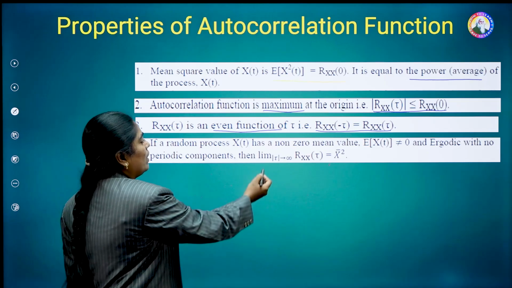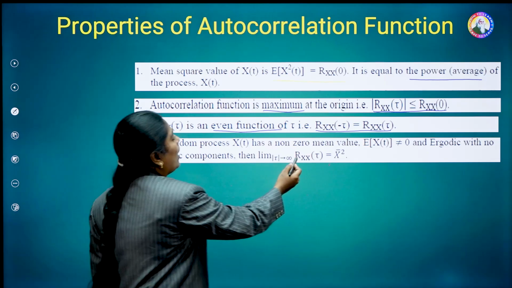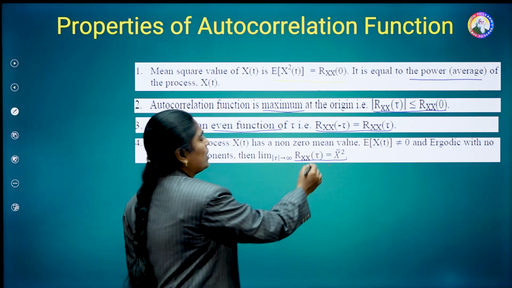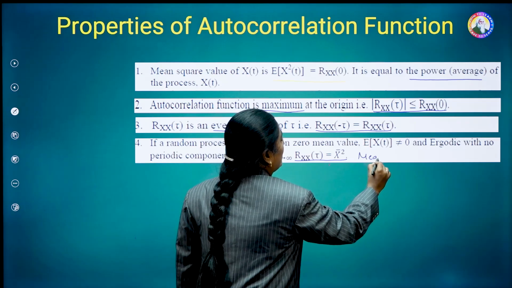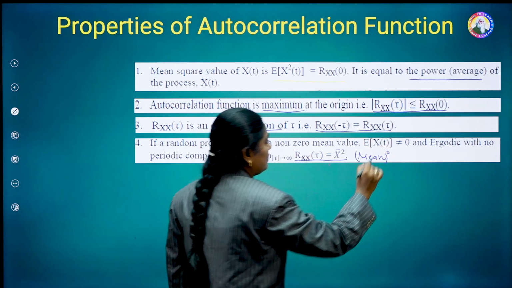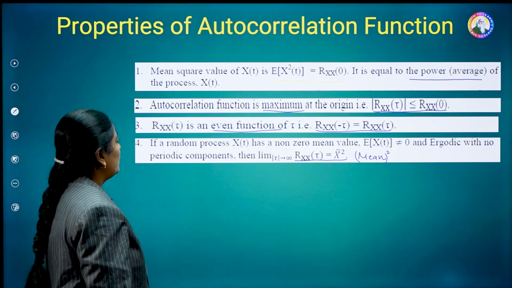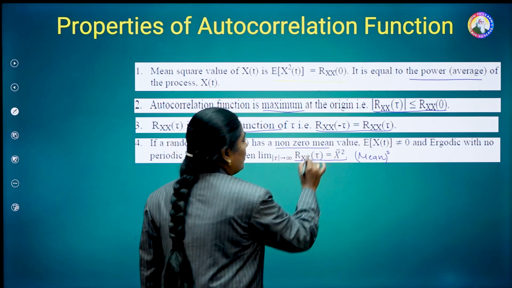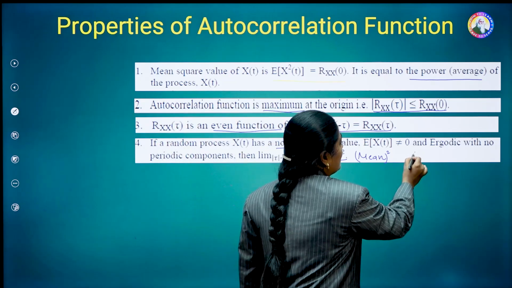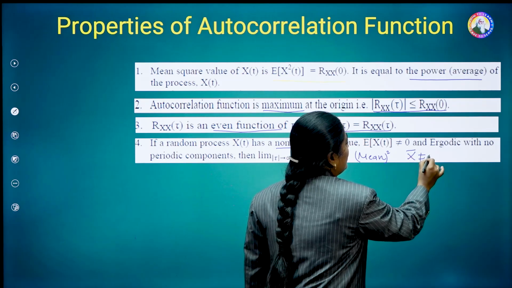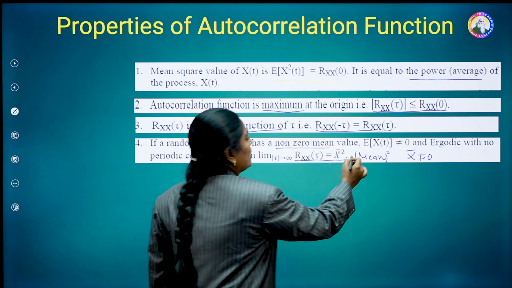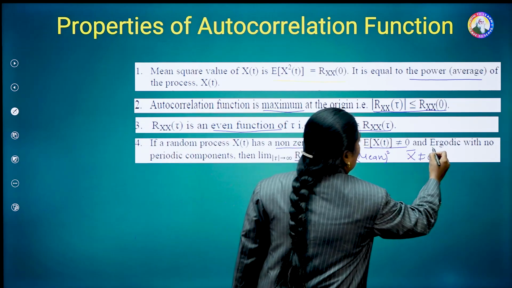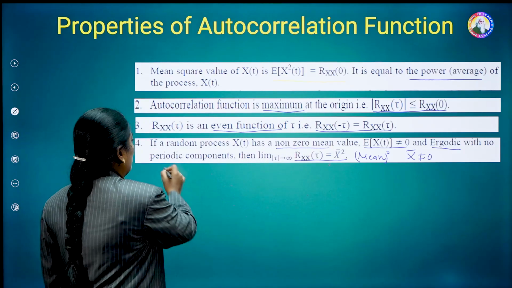Next one is limit mod tau tends to infinity, Rxx of tau is equal to x bar square. X bar is known as the mean, and for that we square it. Here the condition is that we define a random process x of t with a non-zero mean value. That means x bar is not equal to 0, or E of x of t is not equal to 0, and it is ergodic with no periodic components.